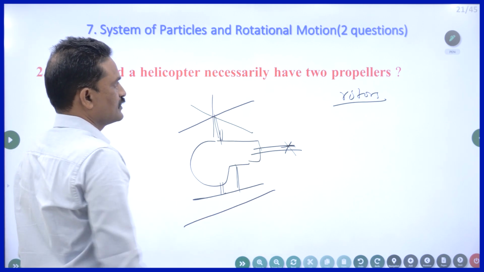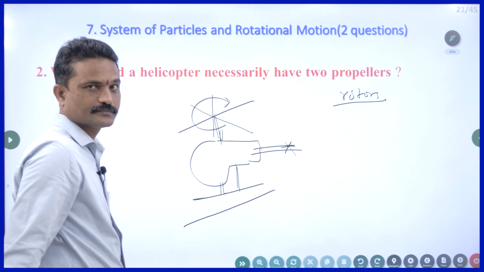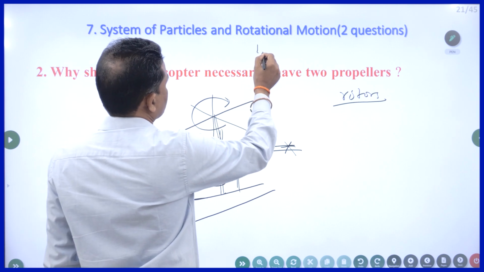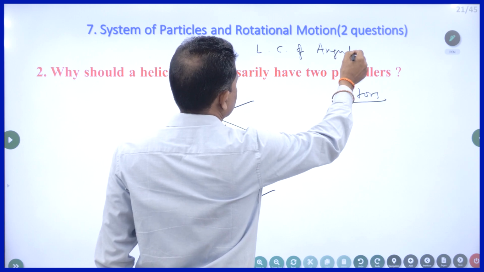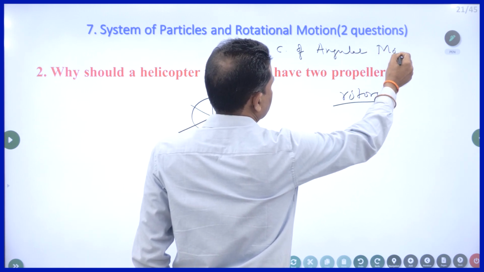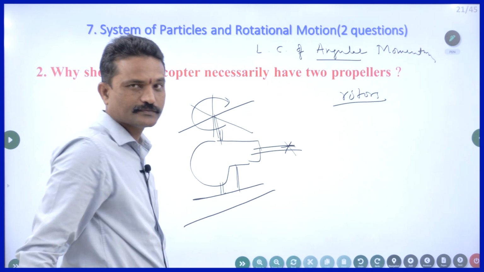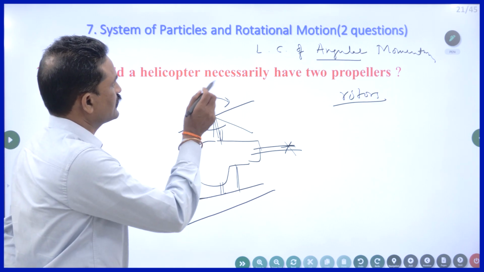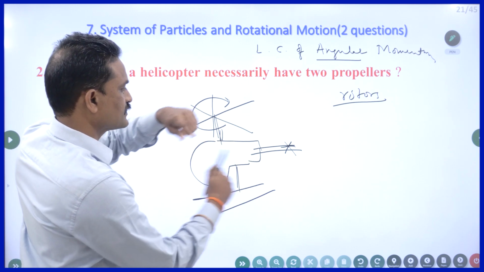A bigger one and a smaller one. This rotates as well as this. Suppose we have only one propeller. Suppose this is rotating in this direction. For this chapter, the answer will be law of conservation of angular momentum. If you write this for many questions, you will get 2 marks. Law of conservation of angular momentum. In the previous one, it was linear momentum, only this change. Angular, there it was linear. So according to law of conservation of angular momentum, the helicopter will rotate in the opposite direction.